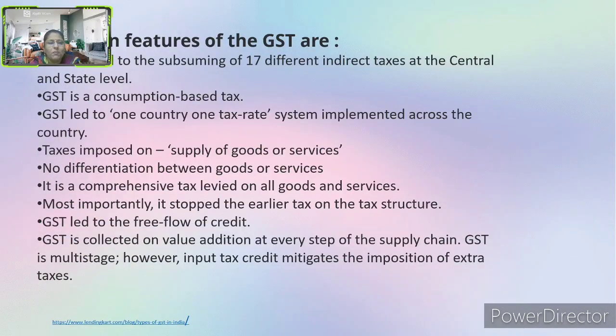Now let us see the main features of the GST. GST has led to the subsuming of 17 different indirect taxes at the central and the state level. We have to understand that there are 17 indirect taxes at the central and the state level. GST is a consumption based tax. GST led to a one country one tax rate system implemented across the country.